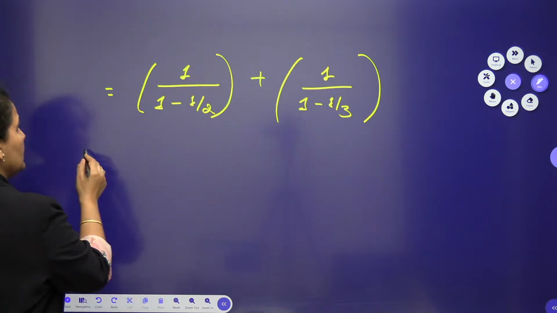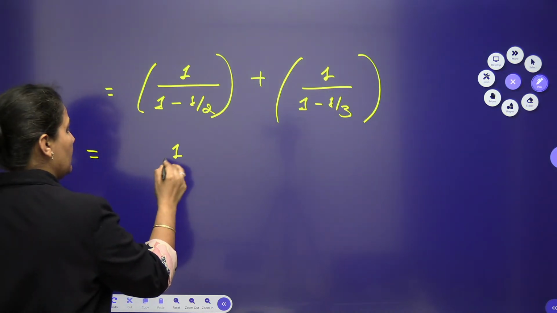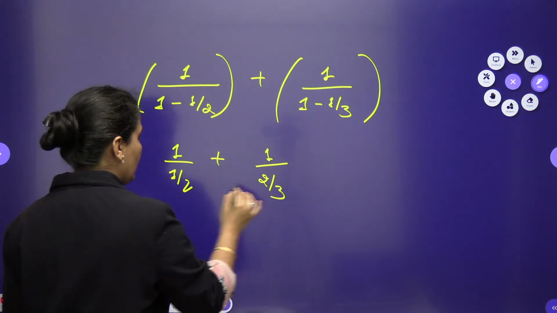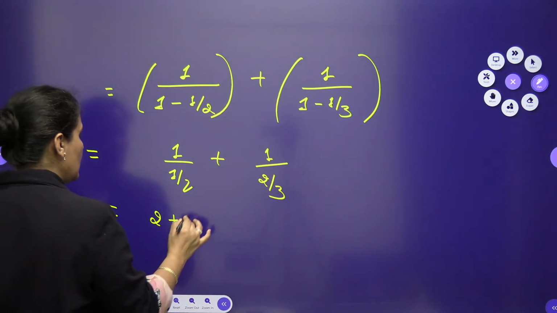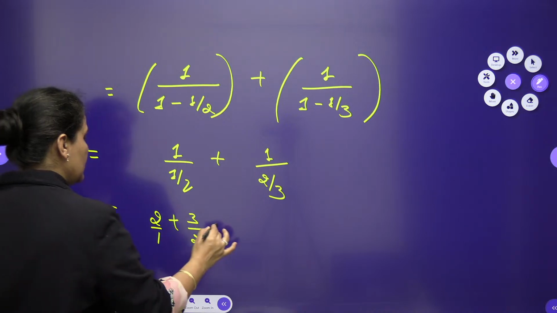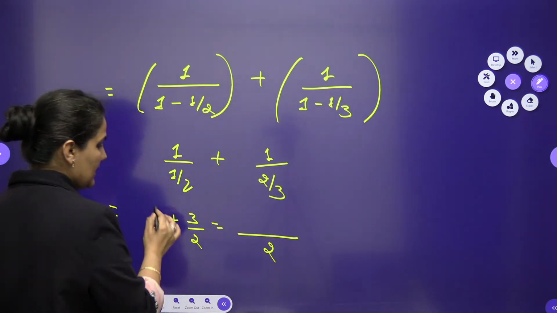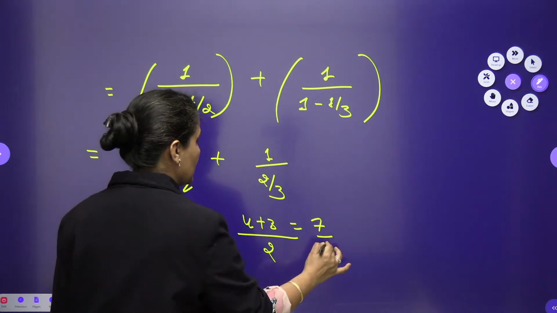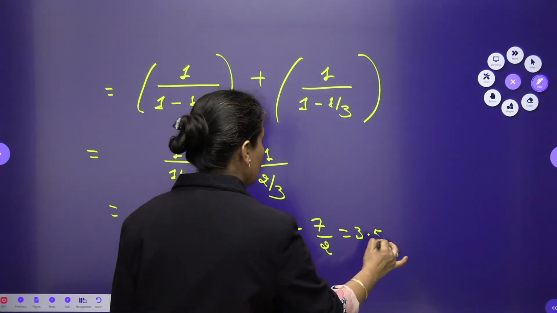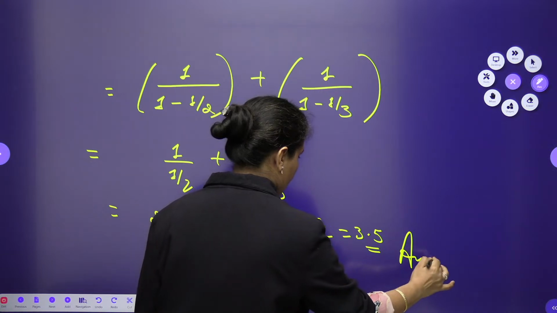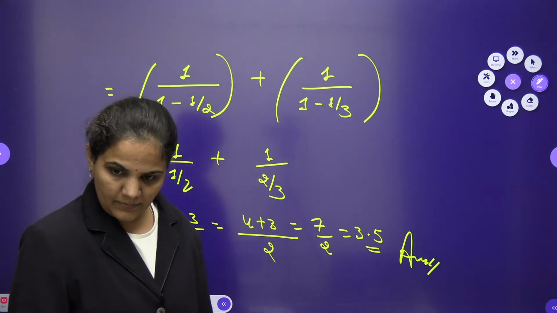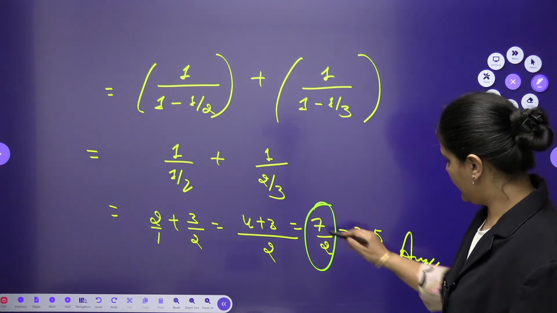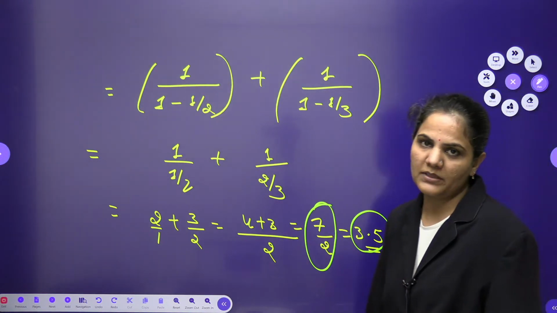Now 1 minus 1 by 2 is 1 by 2 only, plus 1 minus 1 by 3 is 2 by 3. So this is 2, and this will be 3 by 2. We need to solve this one. We can take the LCM: this will be 4 plus 3, so your result should be 7 by 2, which means 3.5. It should be the answer.